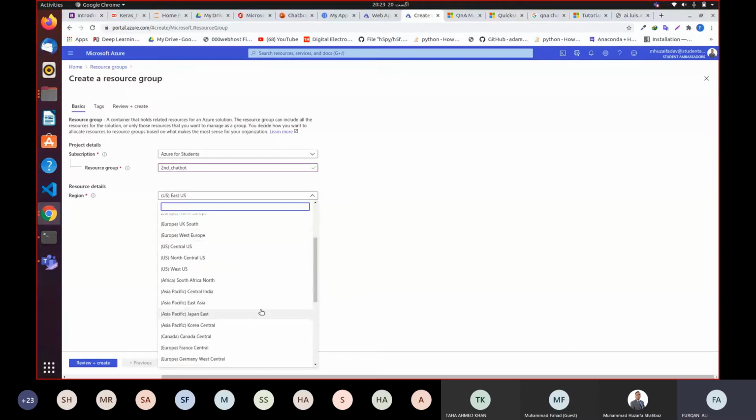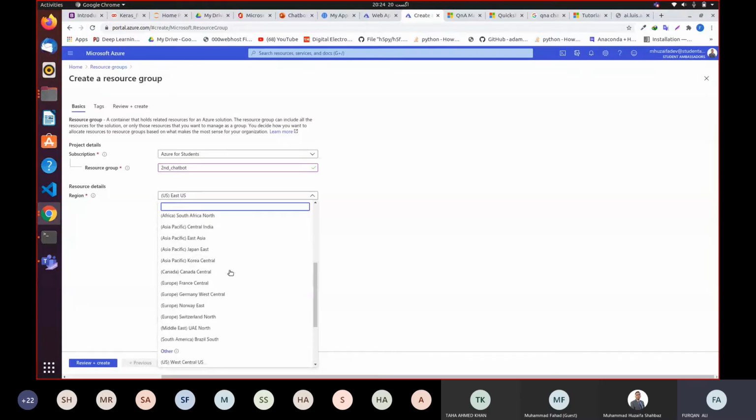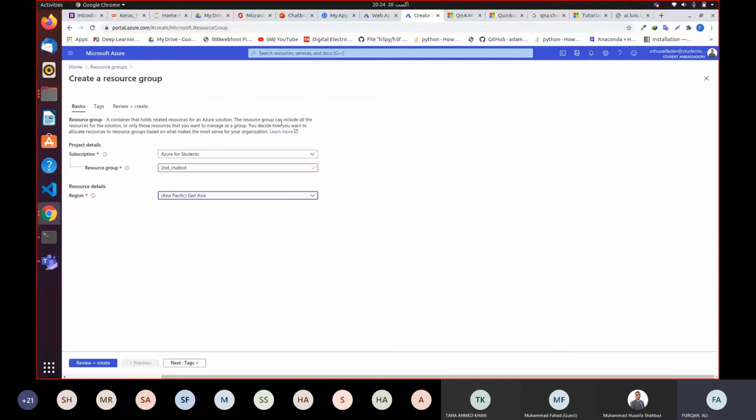The nearest region was Sri Lanka, but Sri Lanka is not available over here. We're going to use East Asia. Now we will click review and create, and then click create again. Now it's validating. It usually takes 1 to 2 seconds, and now you can see